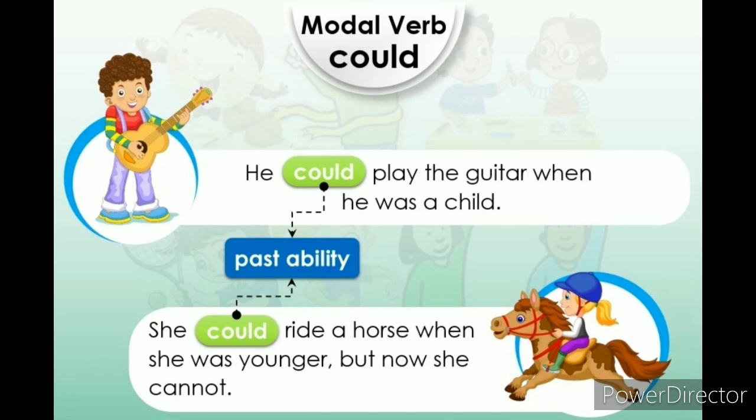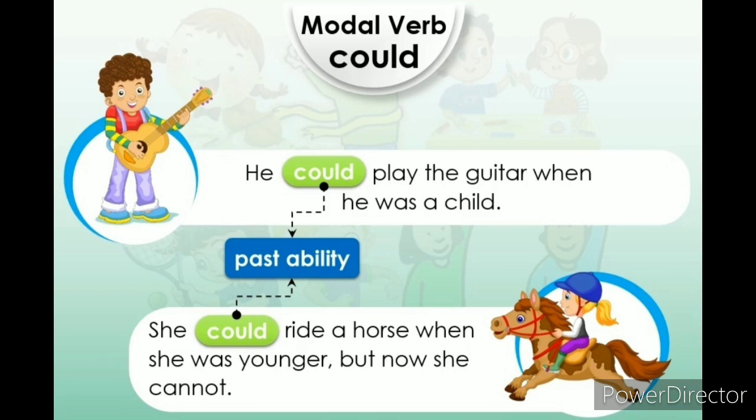The next one is modal verbs for permission. We will see modal verbs for permission: can, could, may and might. These modal verbs are very well suited for asking permission or for things related to permission.